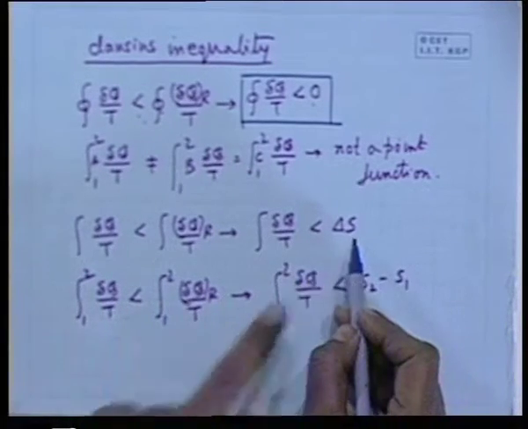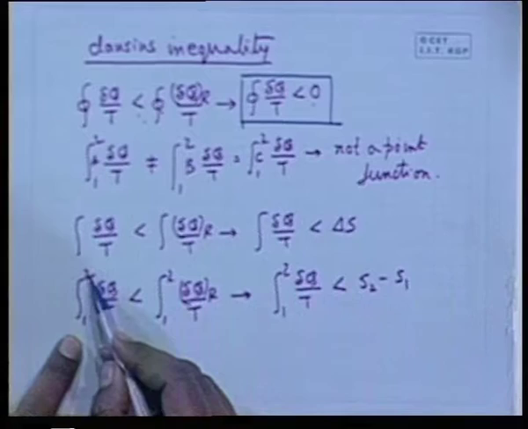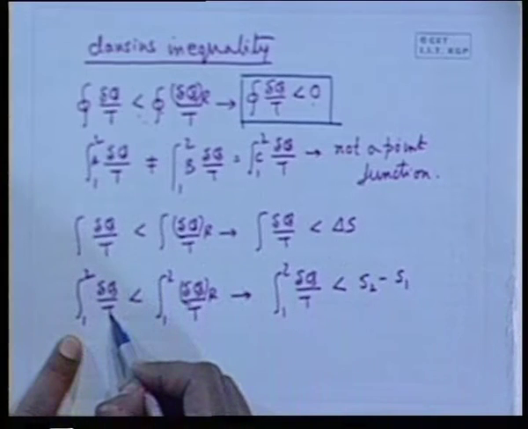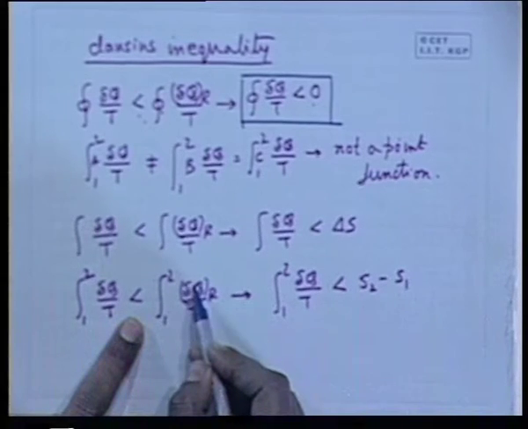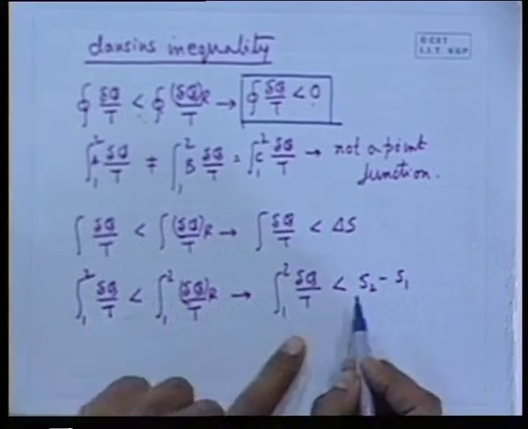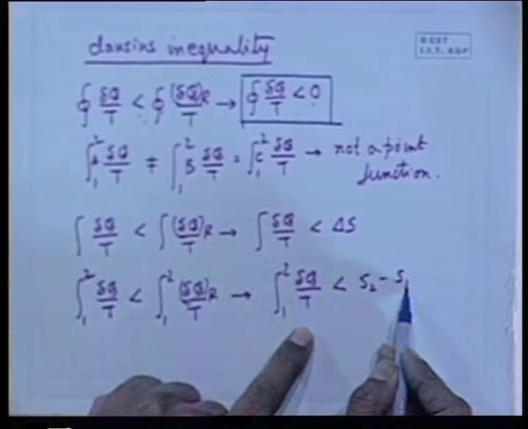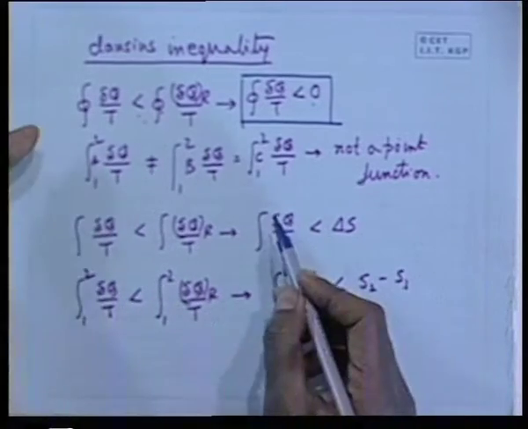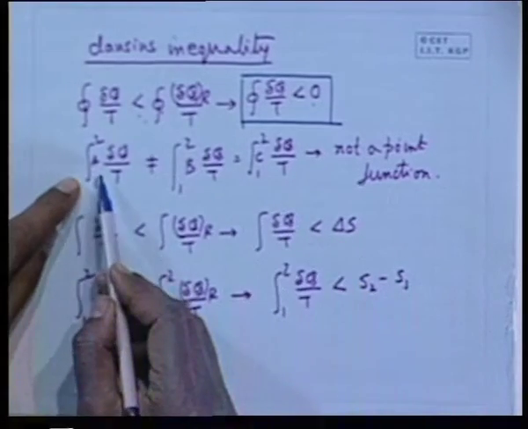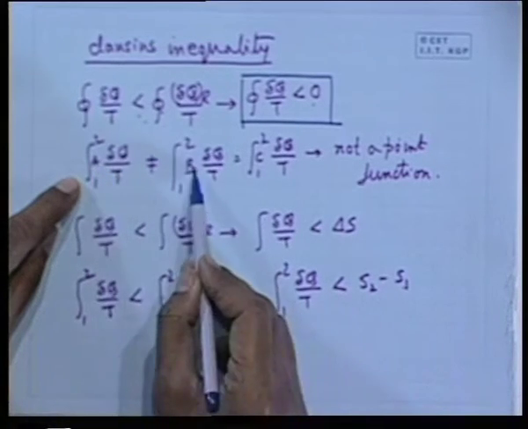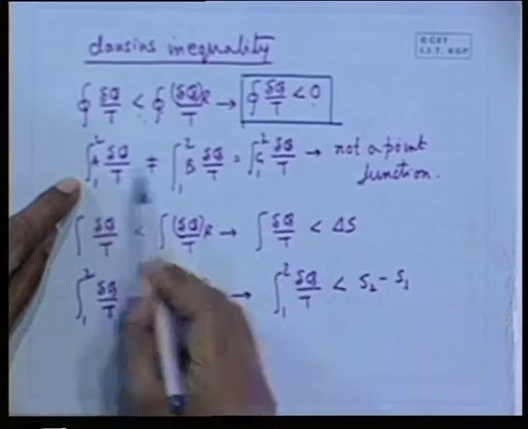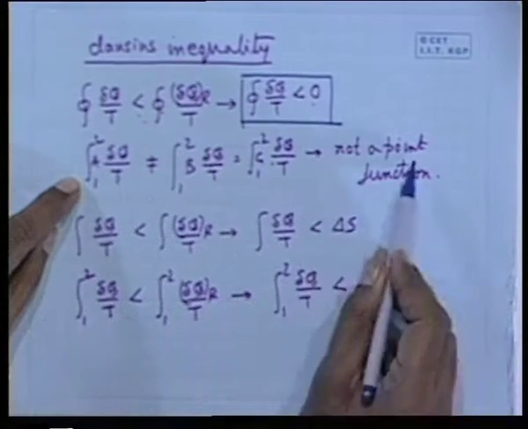It is more easily visualized if you connect the two state points, 1 to 2: delta q by T for a natural or irreversible process is less than its counterpart via an ideal or reversible process, which is nothing but the change in the entropy between the state points. And automatically it is a byproduct that for these natural processes, this quantity varies from process to process or path to path. They are not constant, not a point function.